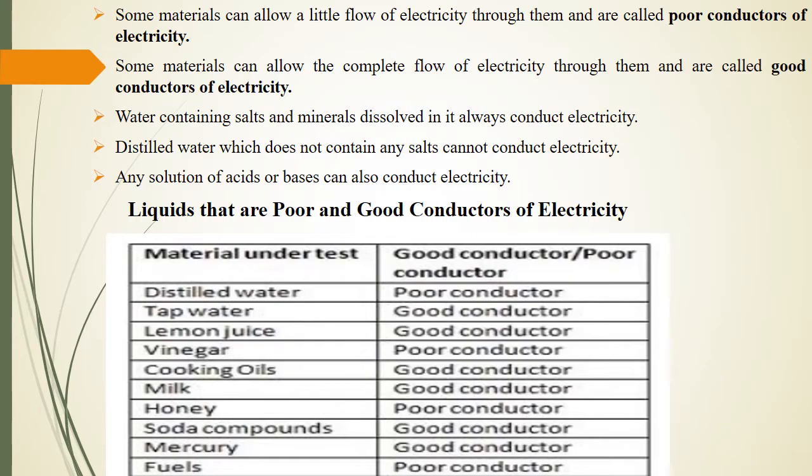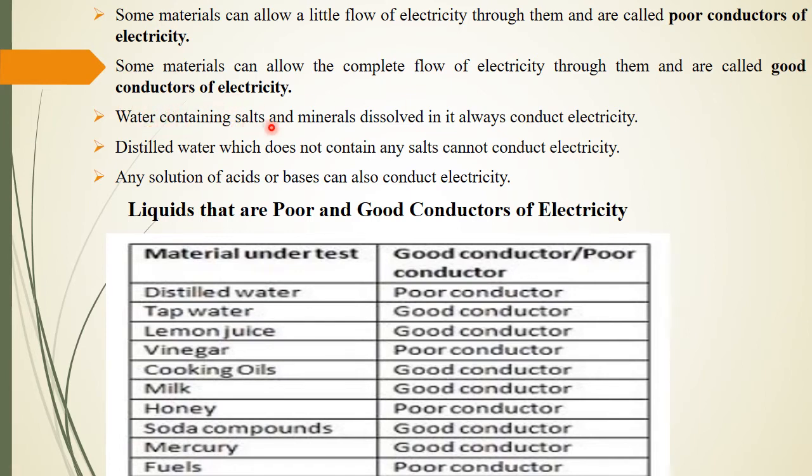Next, some materials allow a little flow of electricity through them and are called poor conductors of electricity. Some can allow complete flow of electricity through them and are called good conductors of electricity.